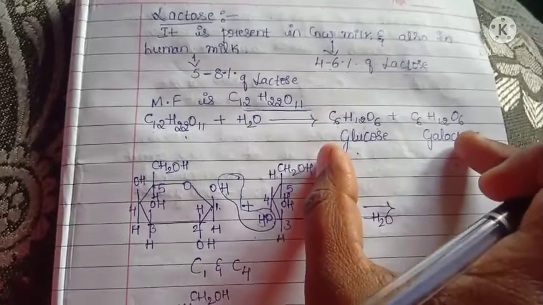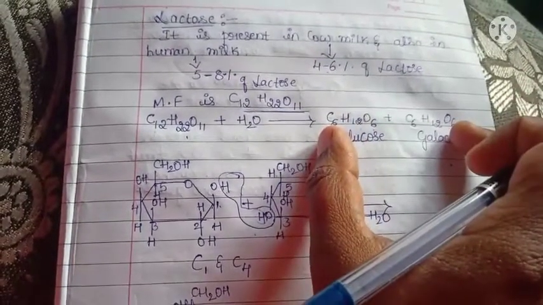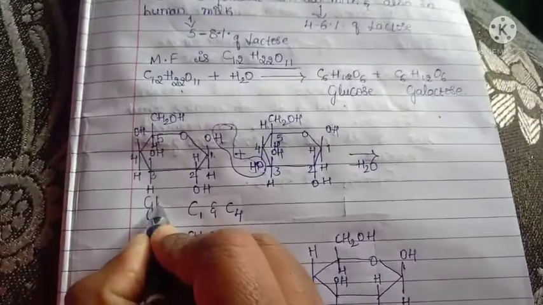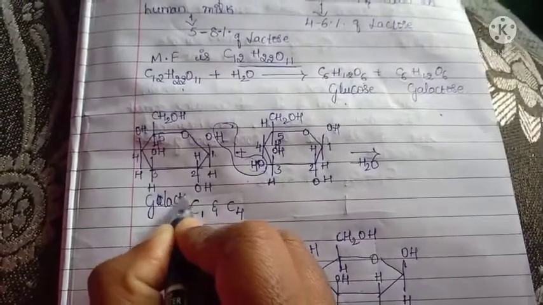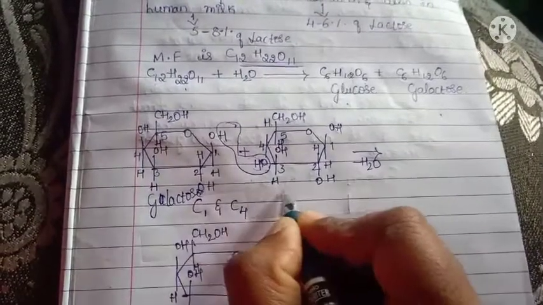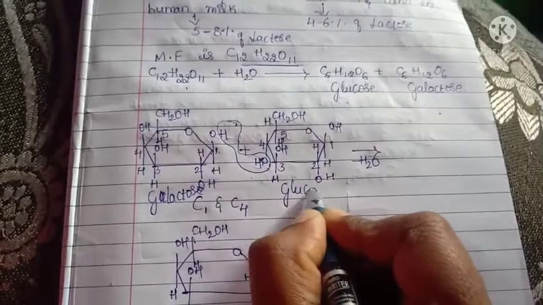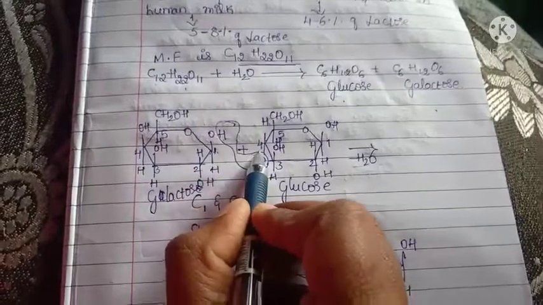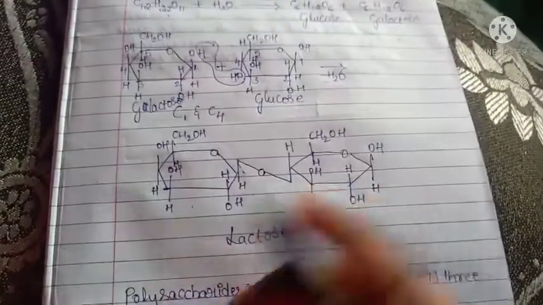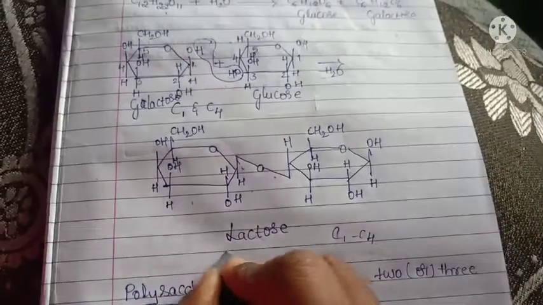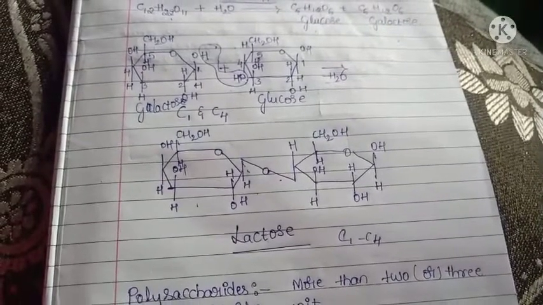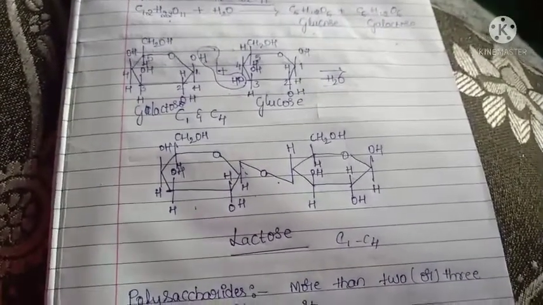It means lactose contains 2 monosaccharide units, glucose and galactose. This is the galactose and this is the glucose. Here a water molecule is removed between the C1 and C4 carbon atoms. This is the glycosidic linkage, formed between the C1 and C4 carbon atoms. That is lactose.